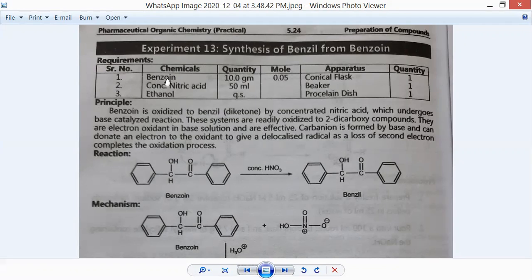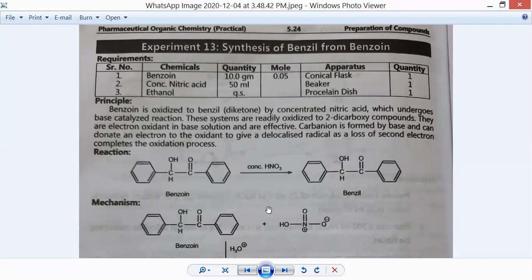So what are the requirements? We require benzoin, nitric acid as the oxidizing agent, and ethanol as a solvent. Now this benzoin in presence of concentrated nitric acid is converted into a diketone, that is benzil. Now what is the reaction mechanism?